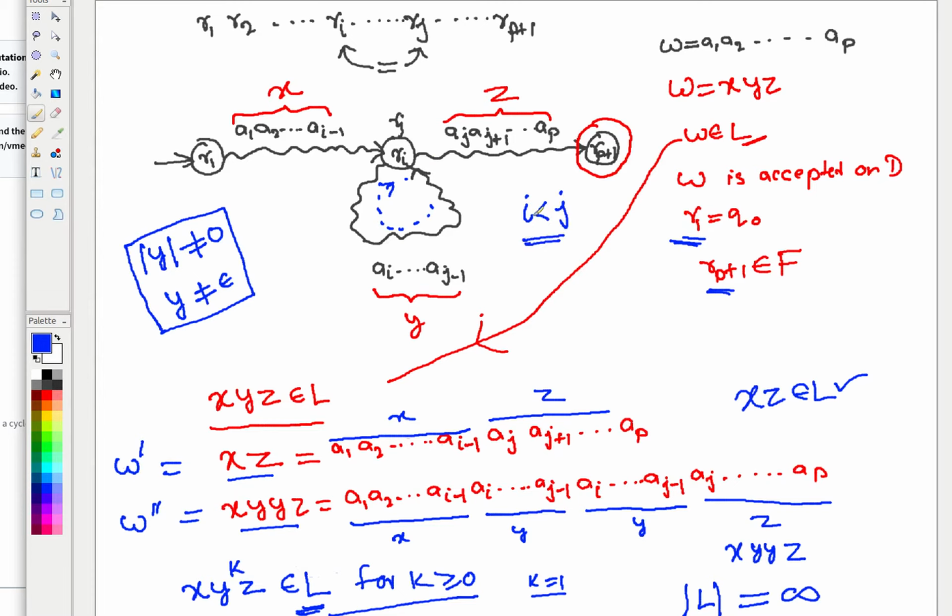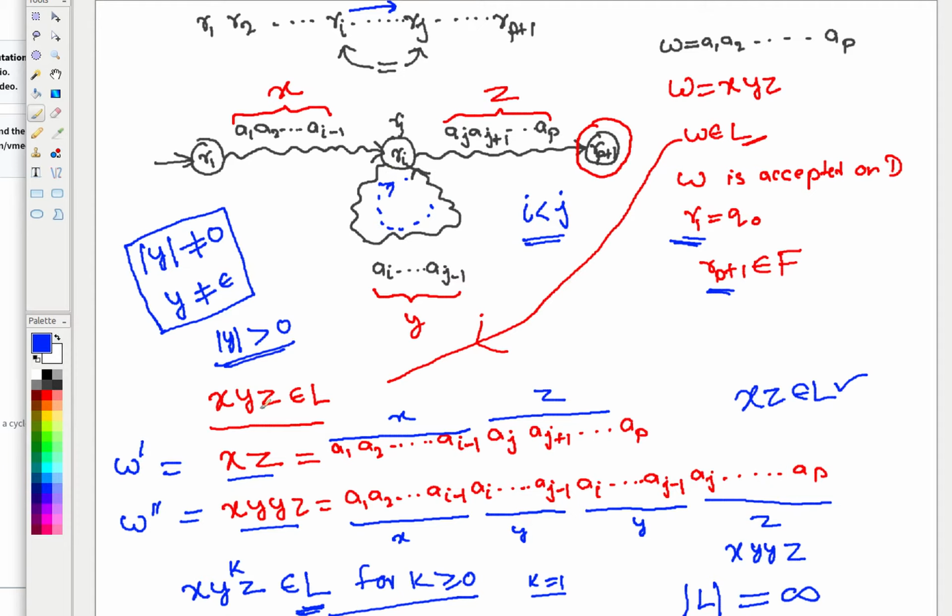So if there are two indices in the sequence, whatever the substring is that takes you from Ri to Rj, it cannot be epsilon, because we don't have epsilon moves on the DFA. It will require at least one symbol. Therefore, the mod of y is greater than 0. The substring that is in this circle is at least one symbol. Is it clear to everyone?